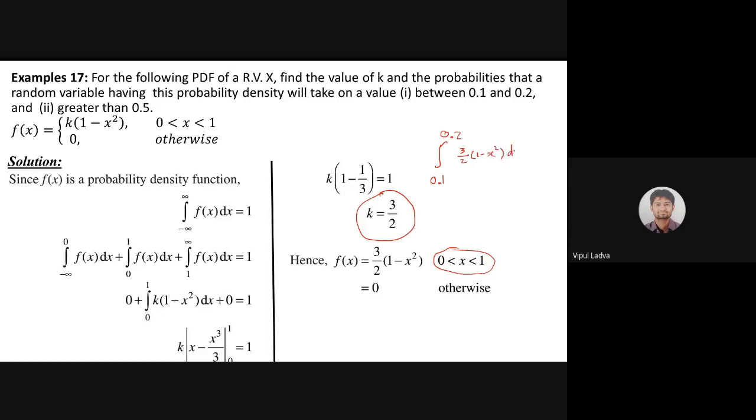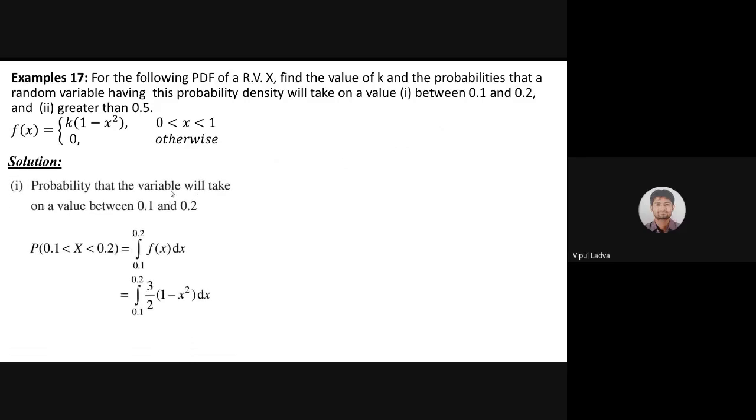And I'm just interested in this simple integration. This will give me the probability that my random variable lies between 0.1 and 0.2. So the probability of 0.1 less than x less than 0.2, as we know that interval is a subset of 0 to 1, will be the integral of 3 by 2 times 1 minus x square dx.